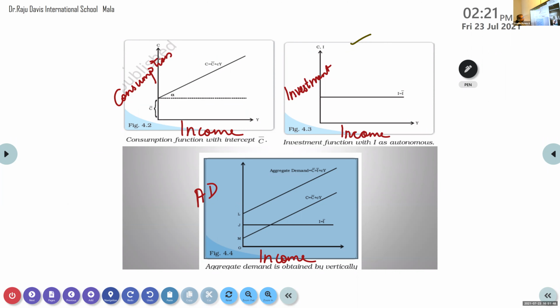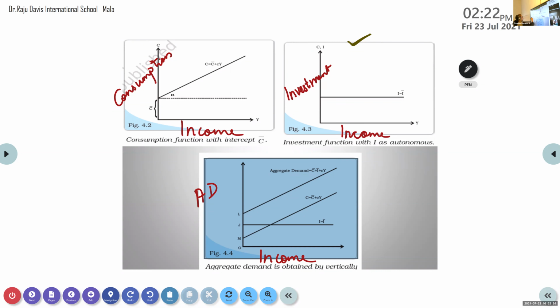Investment curve: what is the speciality of this investment, Karthik? It is autonomous. What do you mean by autonomous here? It remains the same and it is independent of income. As income increases, investment is not increasing. There is no dependency here. Okay, so this is the investment graph.